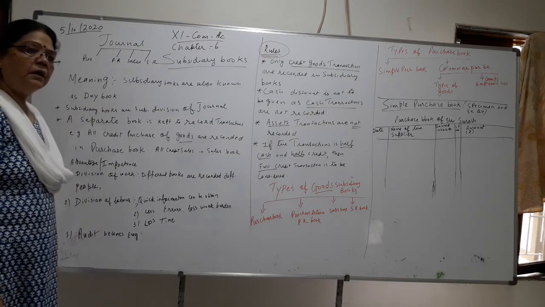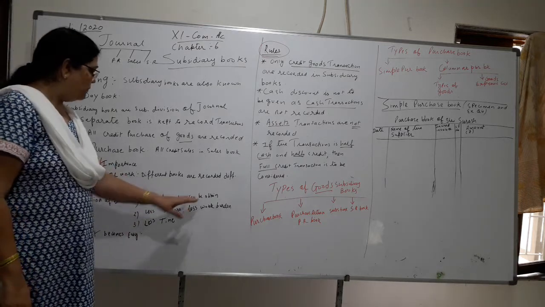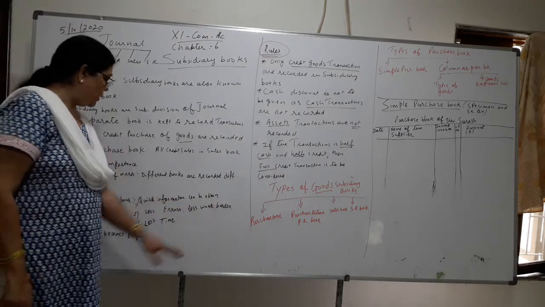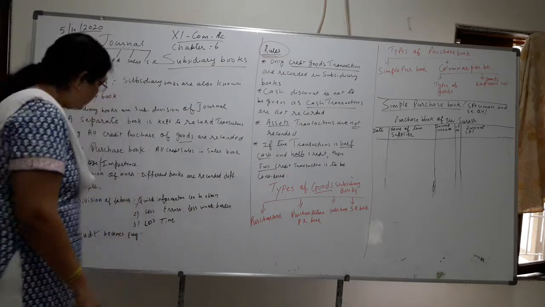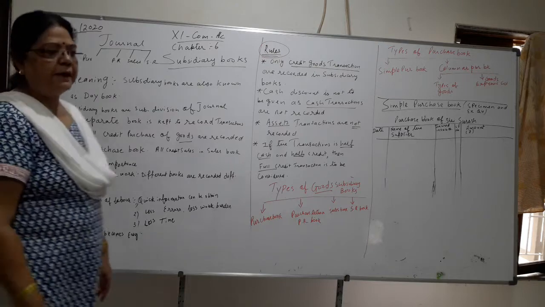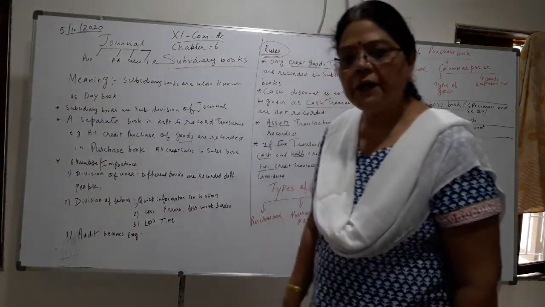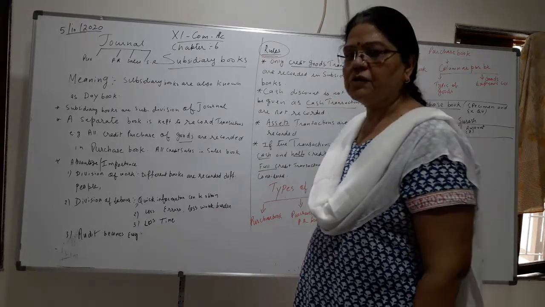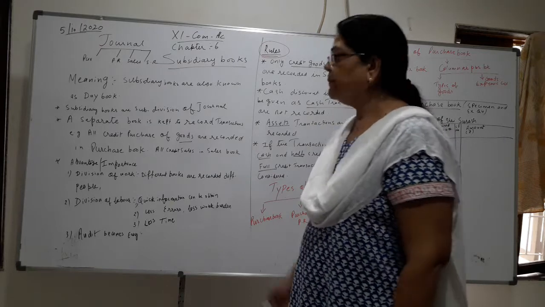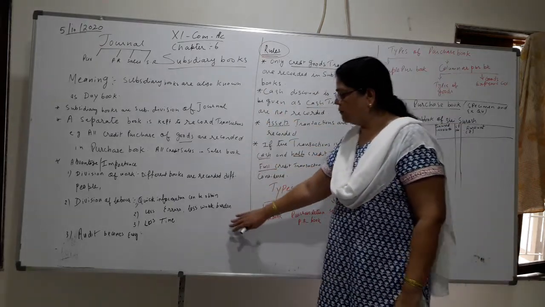Division of labor, yes. Because of division of labor, quick information can be available, with fewer errors, less work burden, and less time. Within less time you can write the books. Also, audit becomes easy. Audit means at the end of the year, some people are appointed who will come and check our accounts. They are known as auditors. So these are all the advantages of subsidiary books.